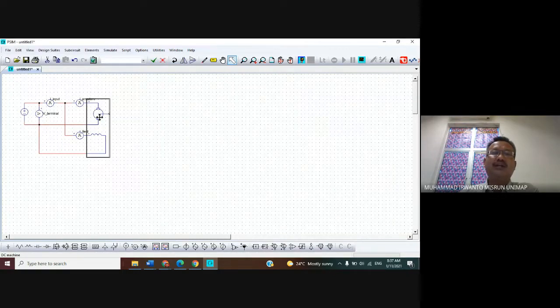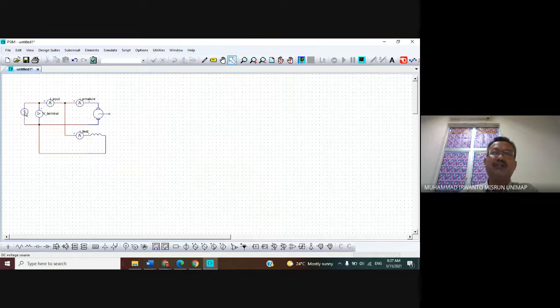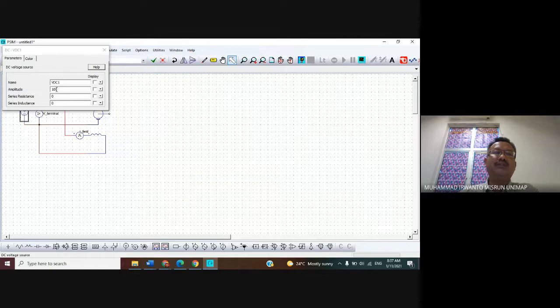And then after that, because look at here, the terminal voltage is 250. Now, we have to adjust the value of the terminal voltage in here to 250.